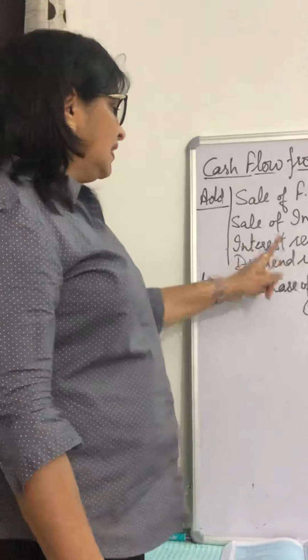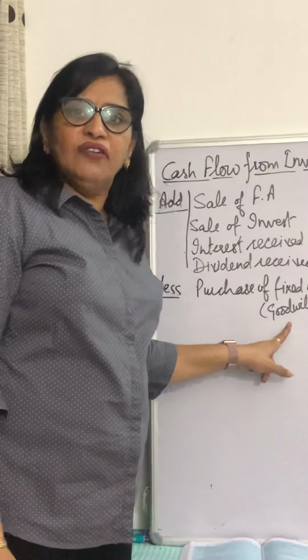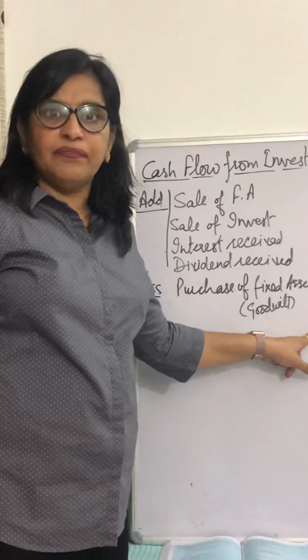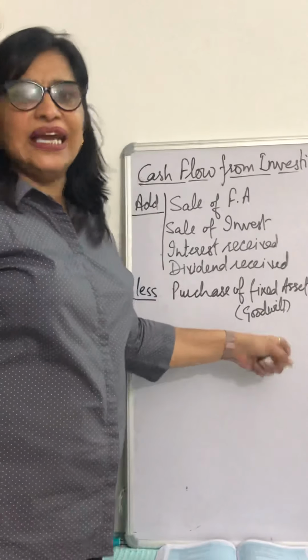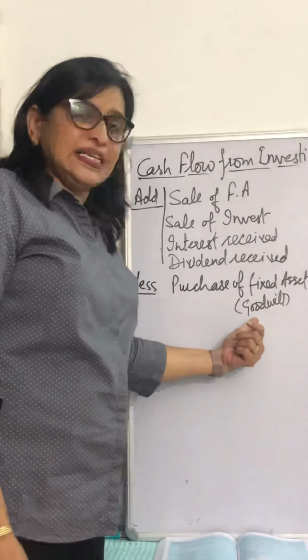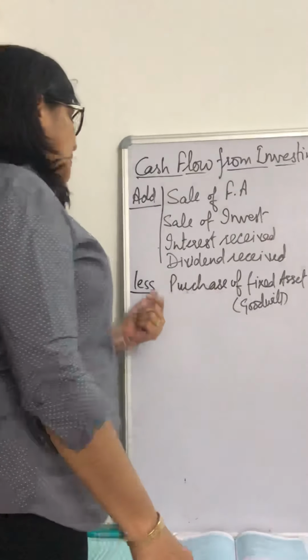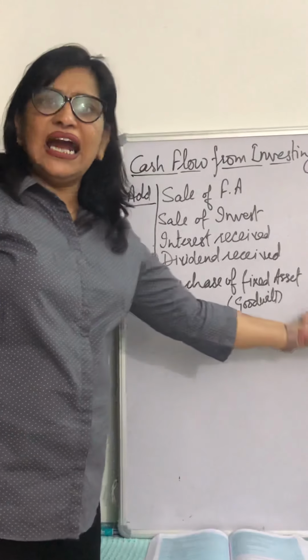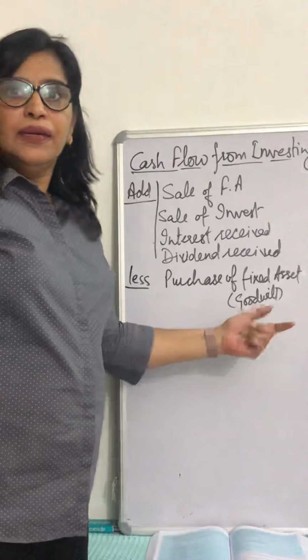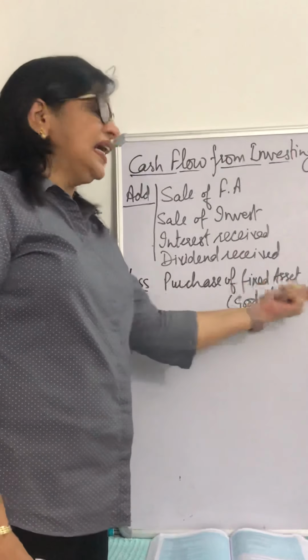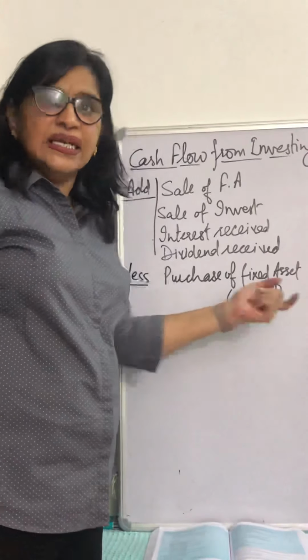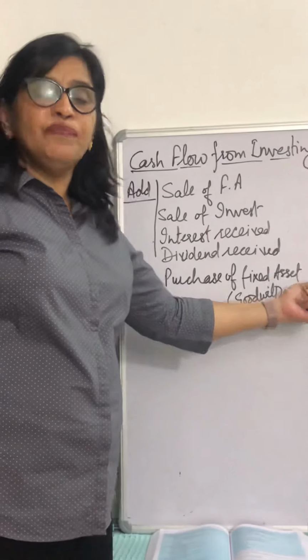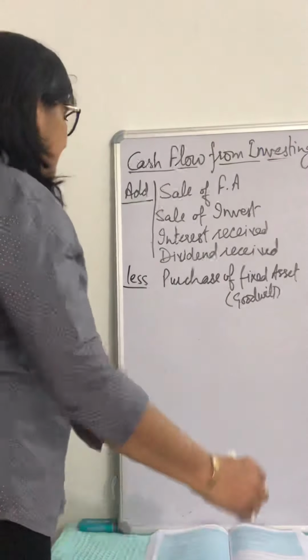But if in the balance sheet amount of goodwill is increasing, then it is treated like other intangible fixed assets. It will be treated as purchase of fixed assets and will be deducted here because cash is going outside of the business. It is cash outflow from the investing activities.